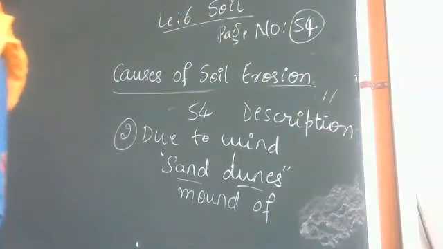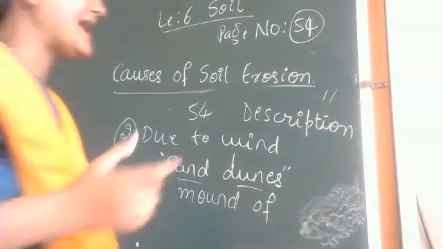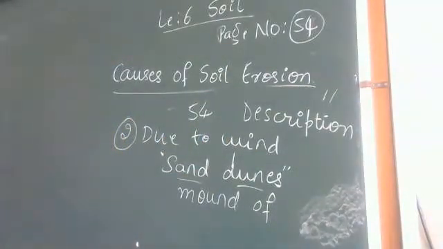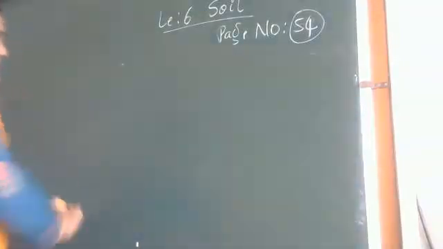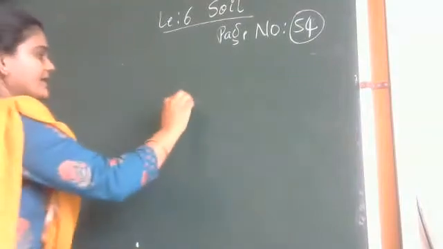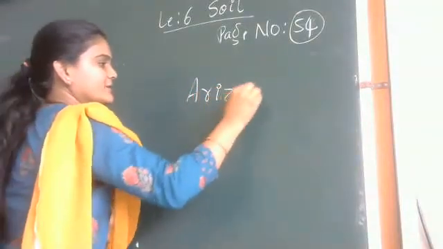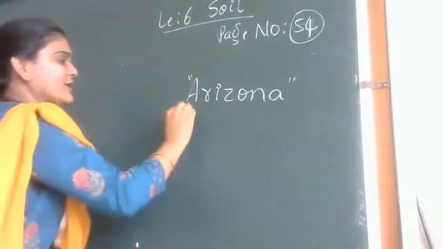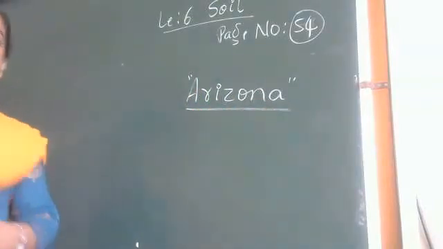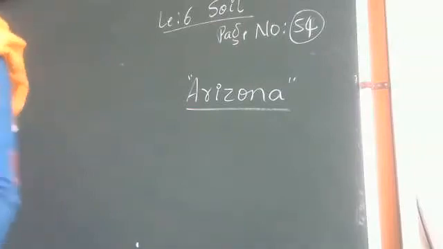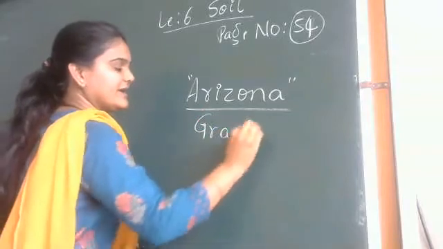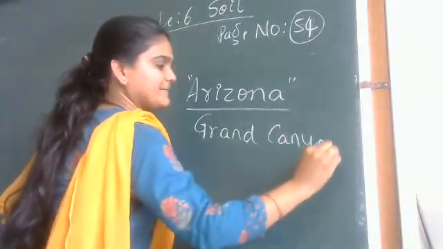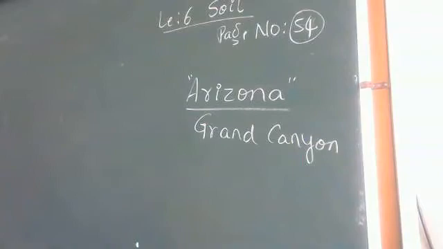So what is happening, children, in the Grand Canyon, which is in the USA? In the USA there is one place known as Arizona. You can search about this, children, to have some information. Arizona has a national park, which is the Grand Canyon.